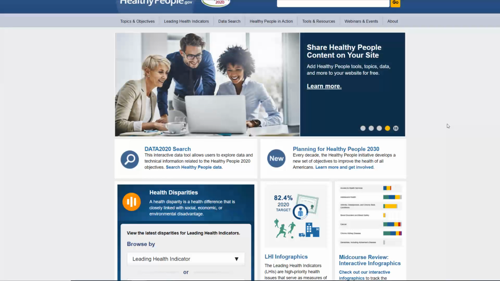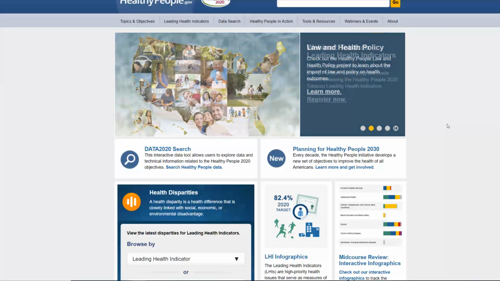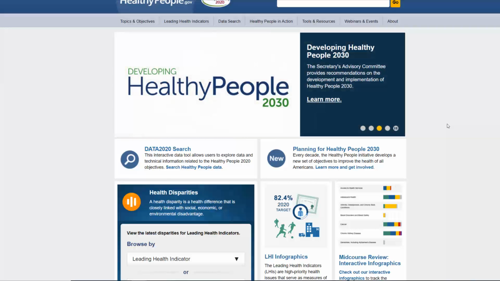Now, there are many factors that affect the health status of individuals and communities. These factors include where we live, genetics, income, and education. And it greatly contributes to our health. So these factors are known as the determinants of health, and they really fall under three broad categories. So the three broad categories are individual characteristics and behaviors, physical and social environment, and health services.